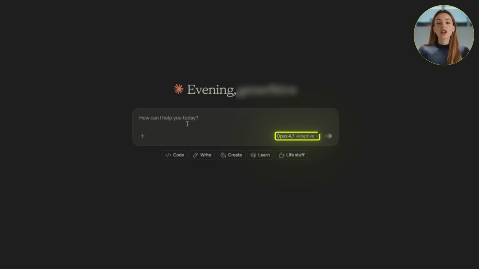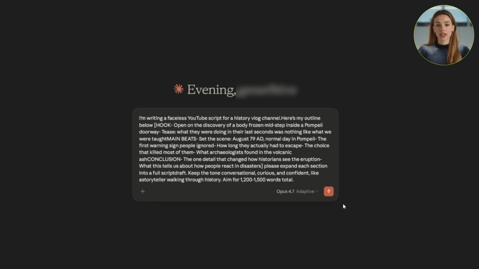Inside Claude, we'll select Opus 4.7 as our model. It's the best writing model on the market right now, and it's also a serious research partner. We can hand it a category we're interested in, then ask it to break down the top performing channels and gaps in the market. In less than 5 minutes, we'll have a clear picture of where there's actually room to grow. For this step, let's use history vlogs as a real example.